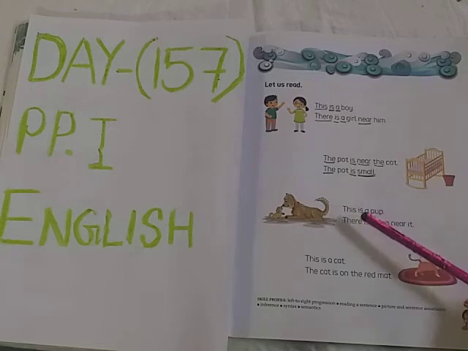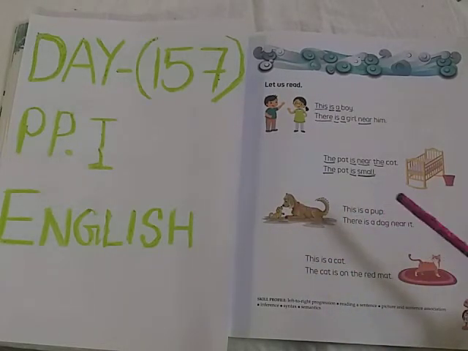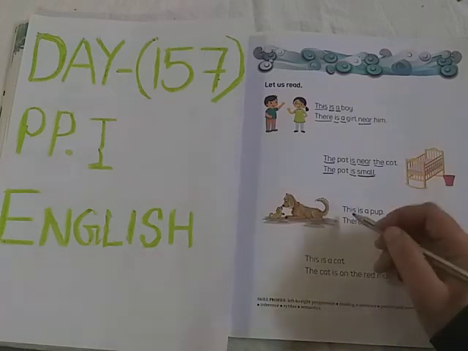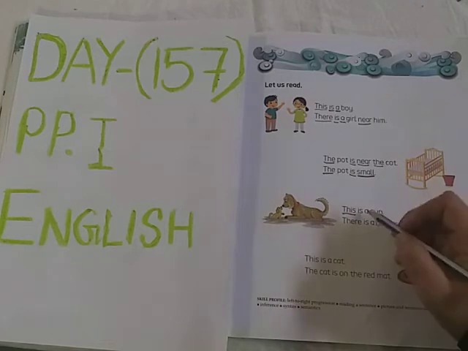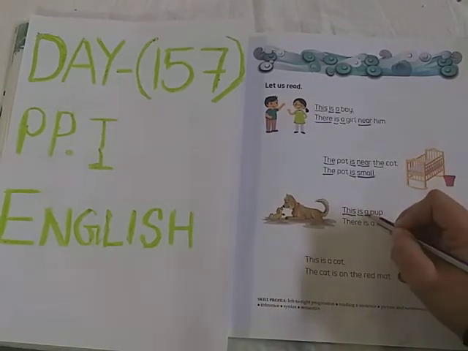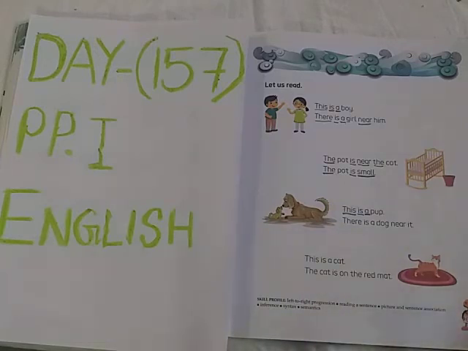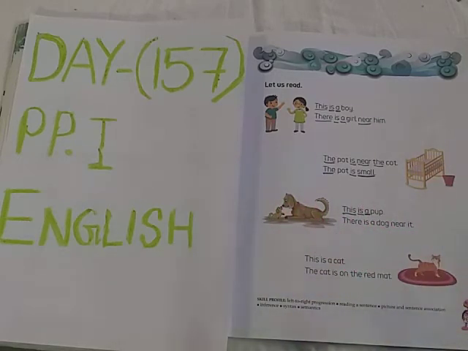T-H-I-S, this. I-S, is a P-U-P, pup. This is a pup. You can see a baby pup is here. So in this sentence, where is the sight word? T-H-I-S, this is a sight word. Is is also a sight word. A is also a sight word. Why have we not done this? Pup, because the pup is a name of a baby dog. Okay? See the next sentence now.